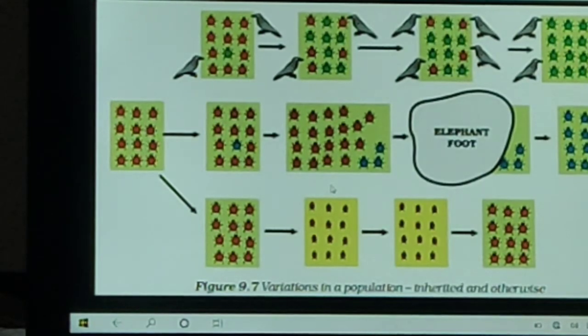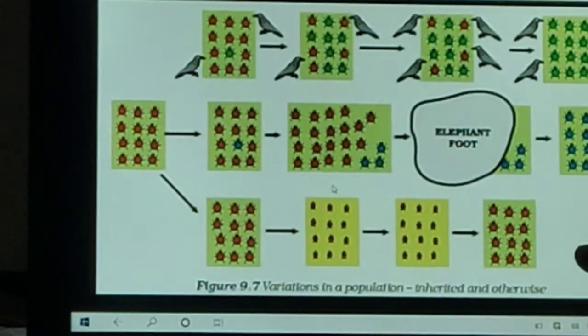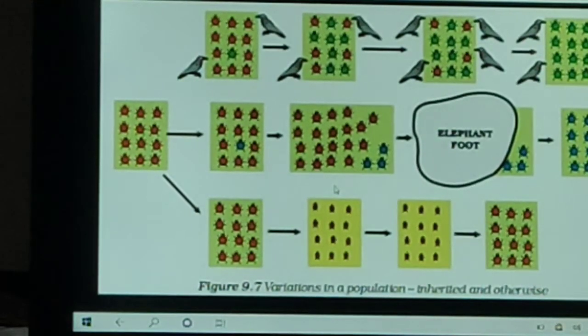But after a few years, as the plant disease is eliminated and enough food is available for the beetles, they come back to their normal size. This type of change is not inherited. The earlier variations are inherited, but this one is not inherited. Clear?